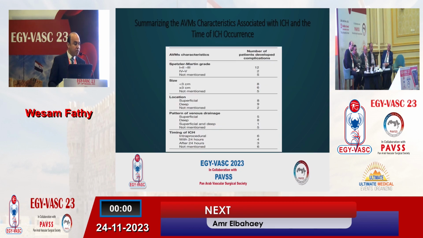This table summarizes the EVM characterization associated with intracerebral hematoma and time of intracerebral hematoma occurrence. As we see, intracerebral hematoma was recorded in about 19 patients. In most of these cases, there are different explanations for this intracerebral hematoma other than microcatheter perforation. One of these explanations is that a large nidus is more difficult to completely embolize than a small nidus.